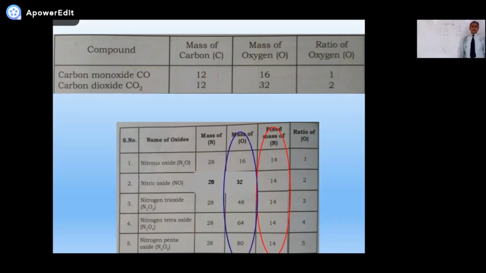Dividing by 16, 16 to the 16, 16 to the 32, so we get the last one. So you can see in the last 2 columns, the mass of nitrogen is fixed, whereas the mass of oxygen is in simple whole number ratio. All right. So nothing so much explanation in it, just give 2 or 3 examples.